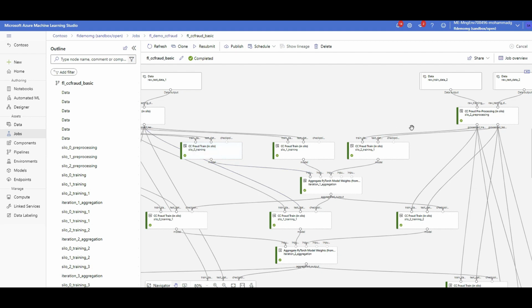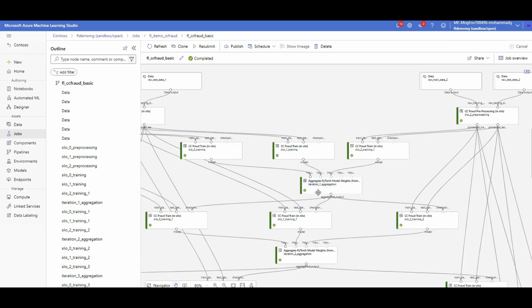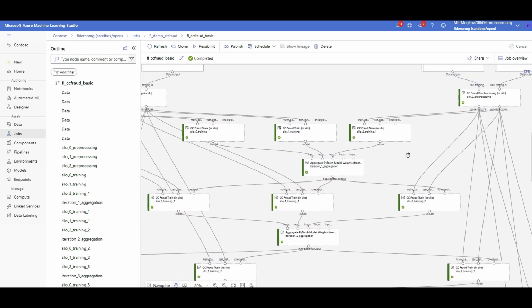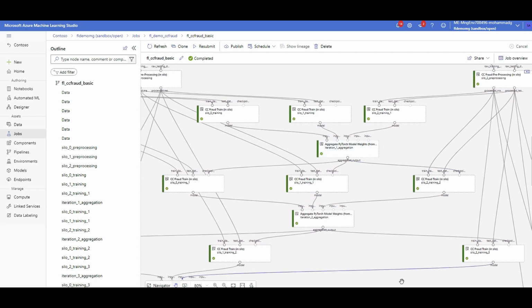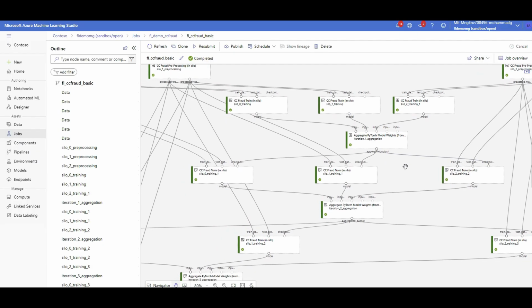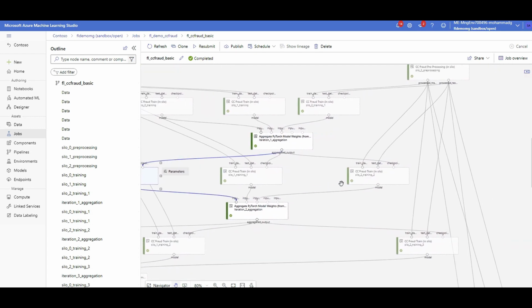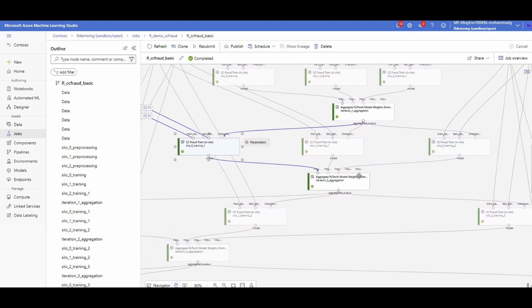And then the aggregation happens, which we talked about here, to average all these model weights, which are PyTorch model weights, it seems. Then the model, which now has this purple averaged parameter, gets shipped back to these silos to do further training. Again, silo 0, silo 1, silo 2, and again we have the model parameters aggregated in the second iteration.